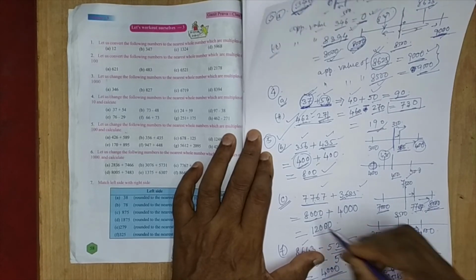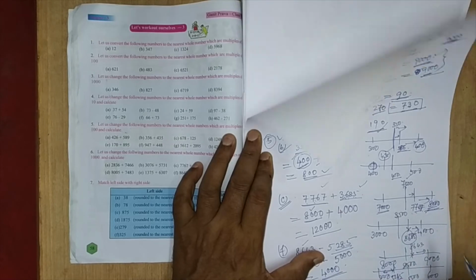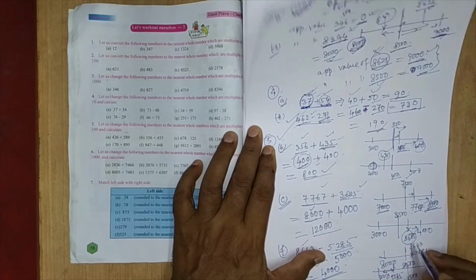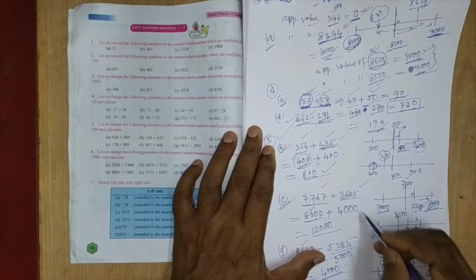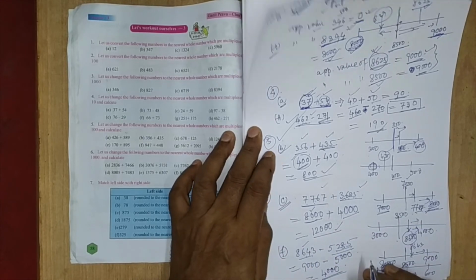Its approximate value is 8000. Plus 3685, which is between 3000 and 4000. The middle point is 3500, so 3685 is nearer to 4000. Summing them up, you will get 12,000 rupees.